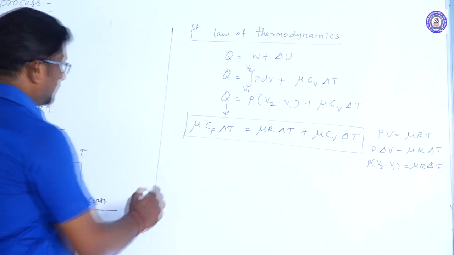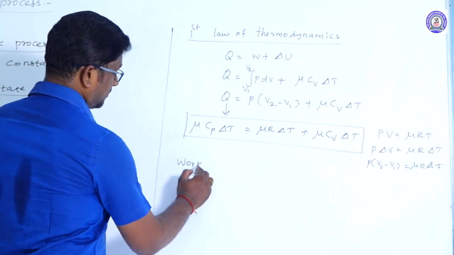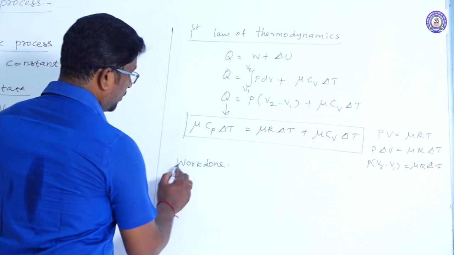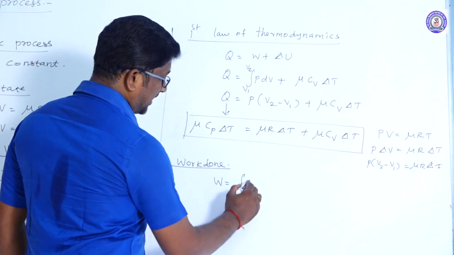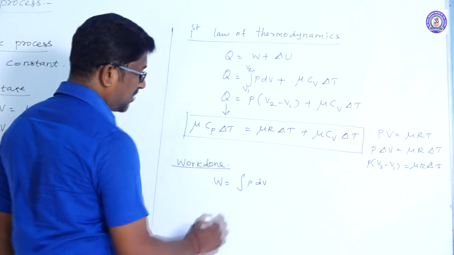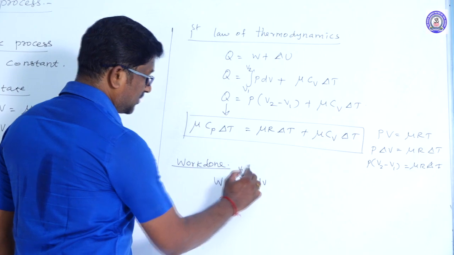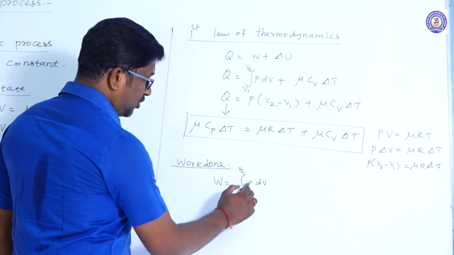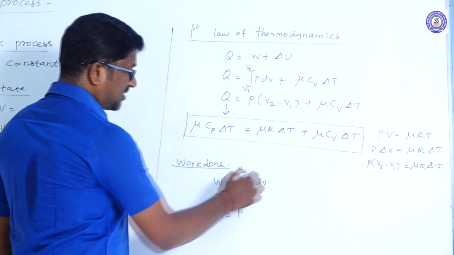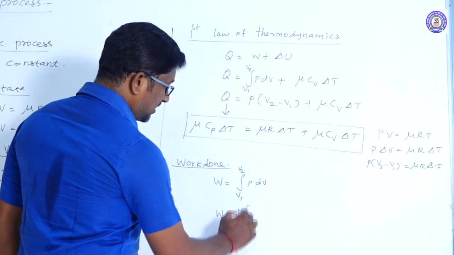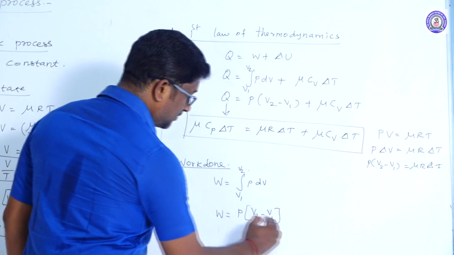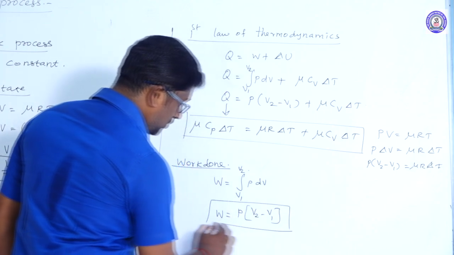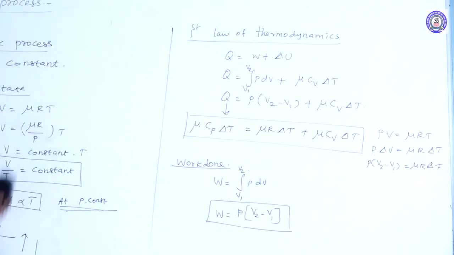And next, work done during isobaric process. W is equal to the integration of P into dV, the general formula, limit V1 to V2. W is equal to pressure constant, so the integration of dV is equal to V. By substituting the lower limit and upper limit, we get V2 minus V1. So this is the work done formula for isobaric process.